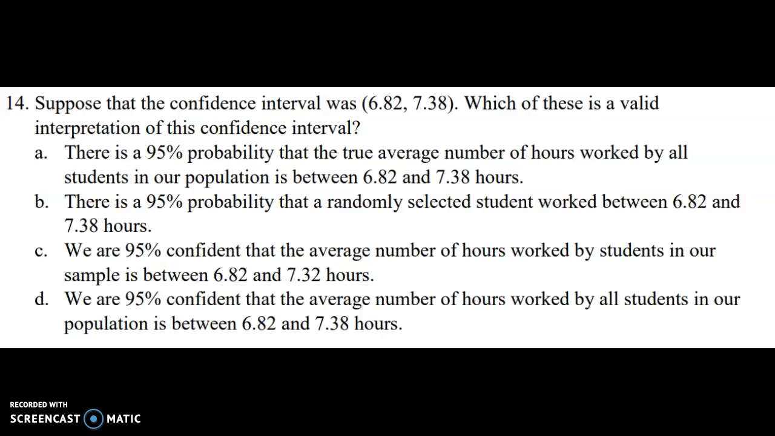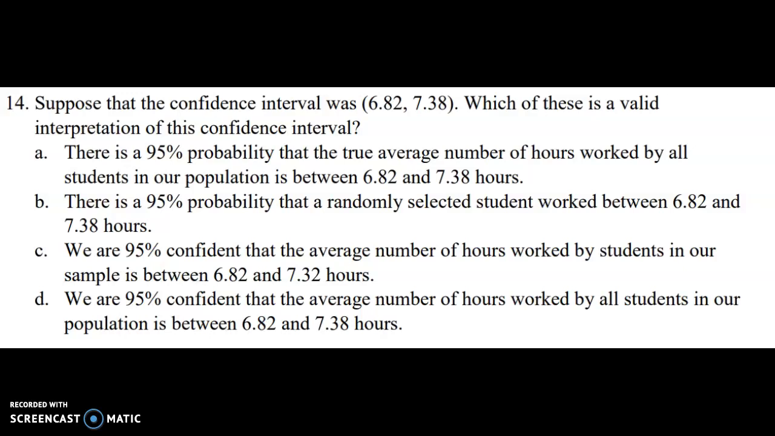Question 14. Suppose that the confidence interval was 6.82 to 7.38. Which of these is a valid interpretation of this confidence interval? A. There is a 95% probability that the true average number of hours worked by all students in our population is between those two numbers.